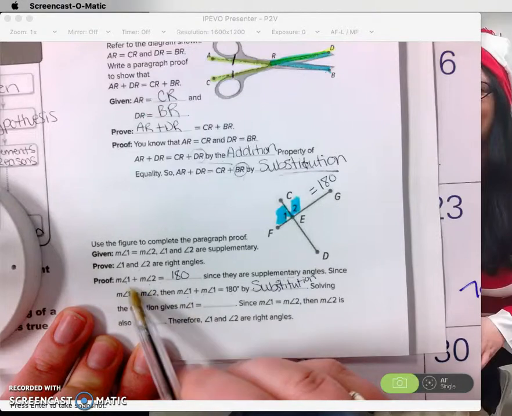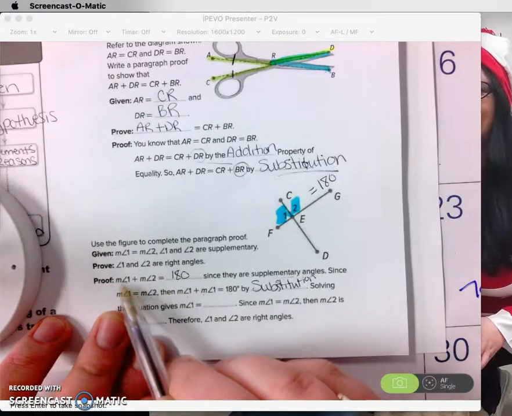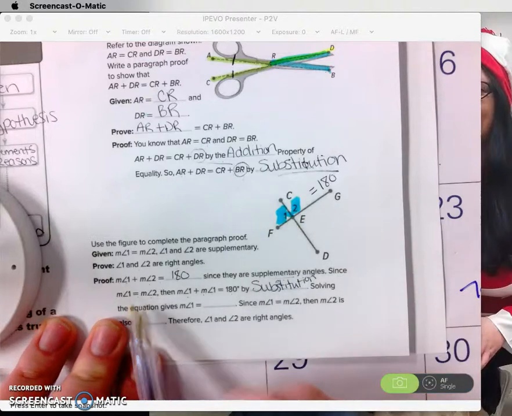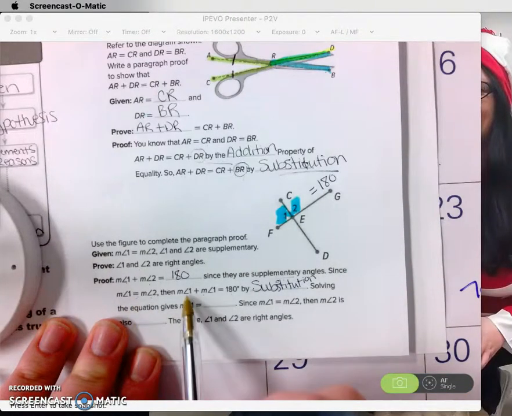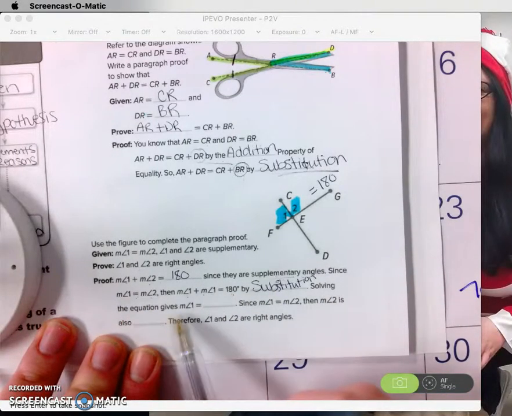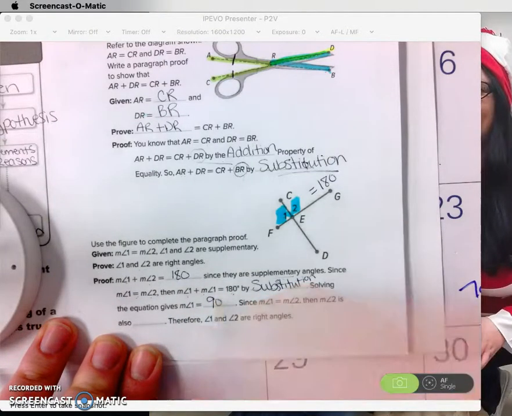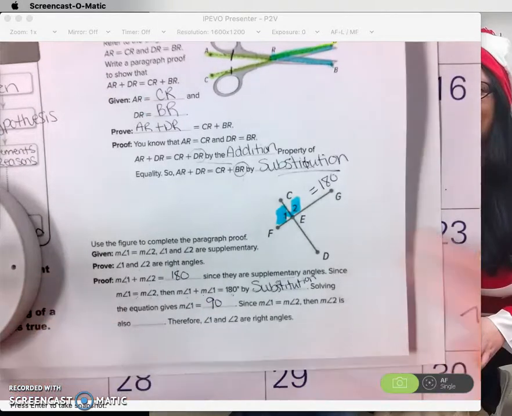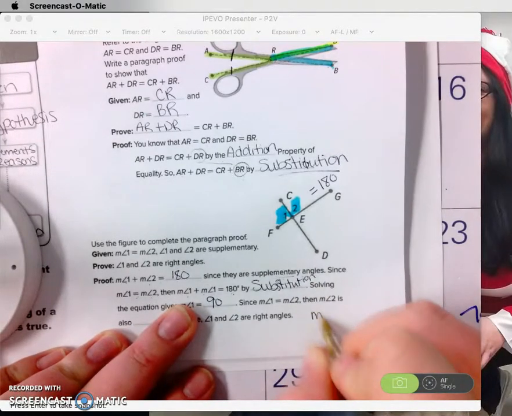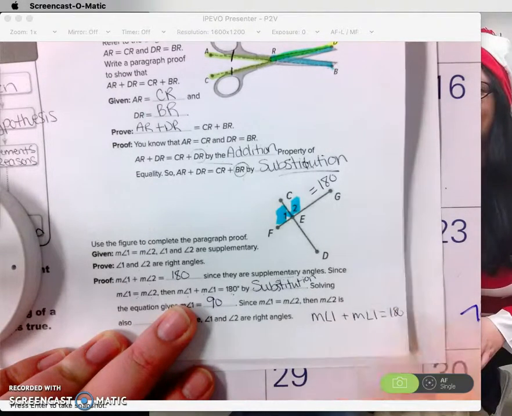So I can also say 1 plus 1 has got to equal 180, or 2 plus 2 has got to equal 180. They have to be the same because we're saying that they're equal. So therefore I could add them together to equal 180. I'm substituting them in. Solving the equation gives that measure of angle 1 is equal to 90 degrees. I would have to actually go and solve the equation. If I think about it, the measure of angle 1 plus the measure of angle 1 has got to equal 180. I need to solve this.